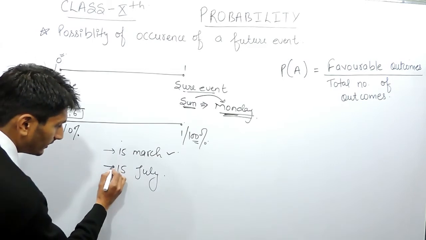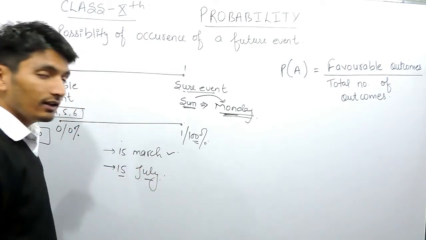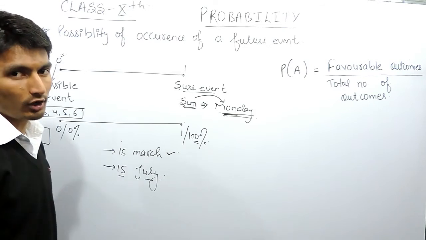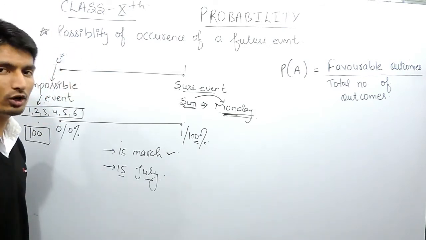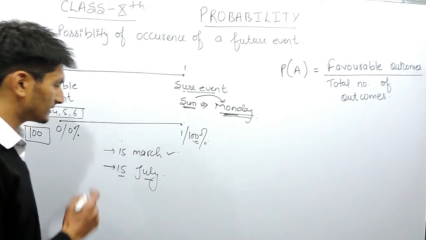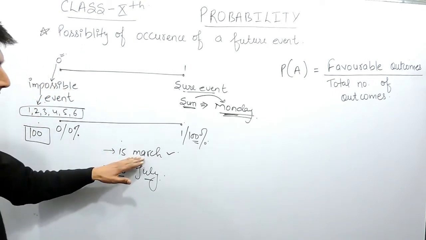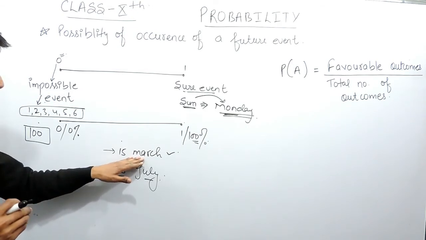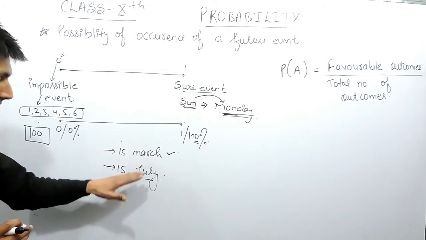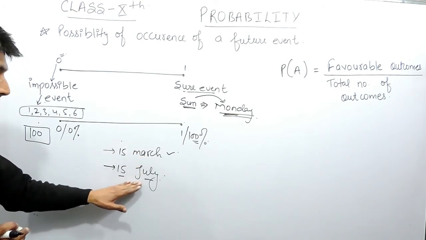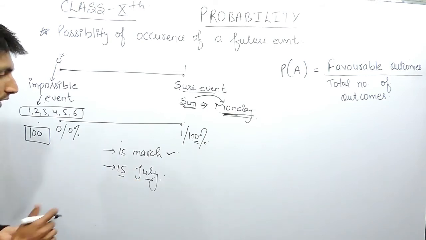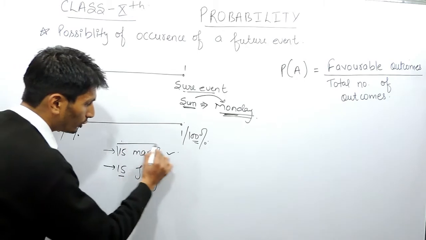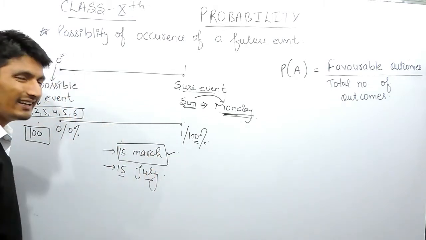And if I am saying, is 15 July going to be a rainy day or not? Again, you are not 100% sure whether this is going to be a rainy day or not. But there are two things. The month of March is the month for summers, but July is the month for the rainy season in India. So one thing is important here: the probability, or you can say the possibility, of this event is less.